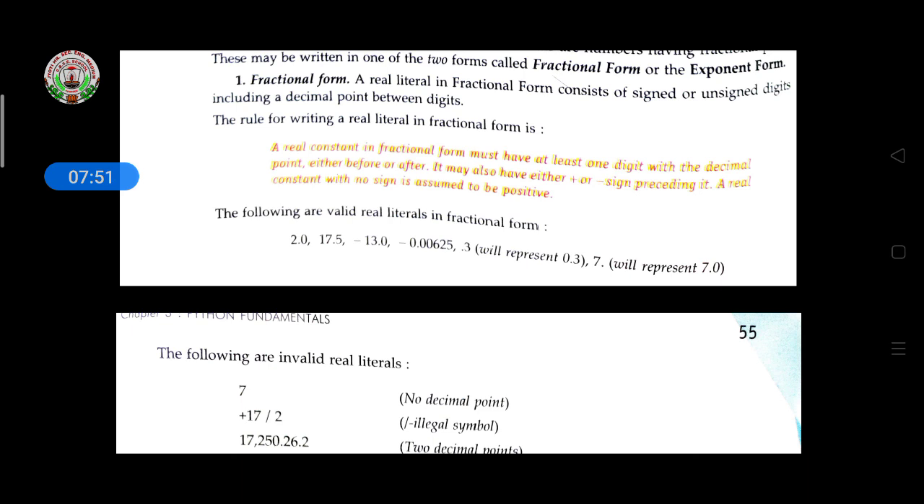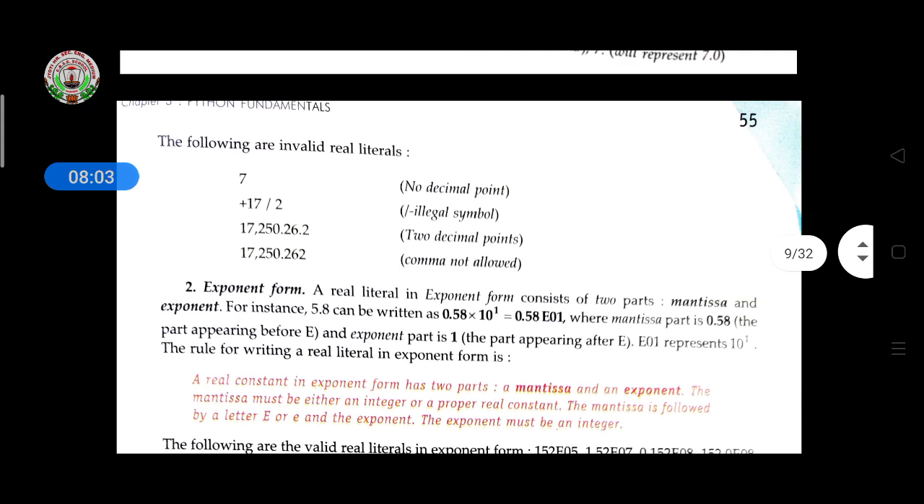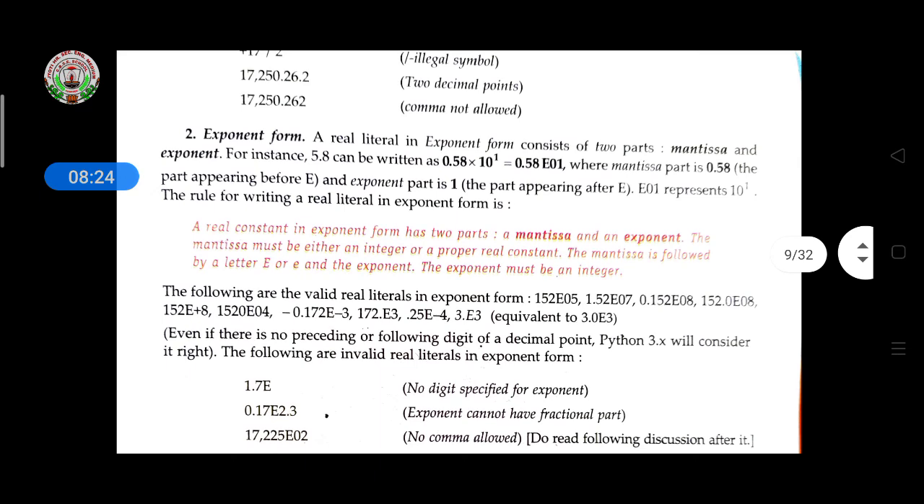Then the following are valid real literals in fraction form: 2.0, 17.5, minus 13.0. These are the real literals in floating point. The following are invalid: 7, with no decimal, it is invalid. Then plus 17/2 is an illegal symbol because a slash sign is given here. Then 17,250.26.2 has two decimal points, and here the comma is not allowed. Okay. Then come to the exponent form.